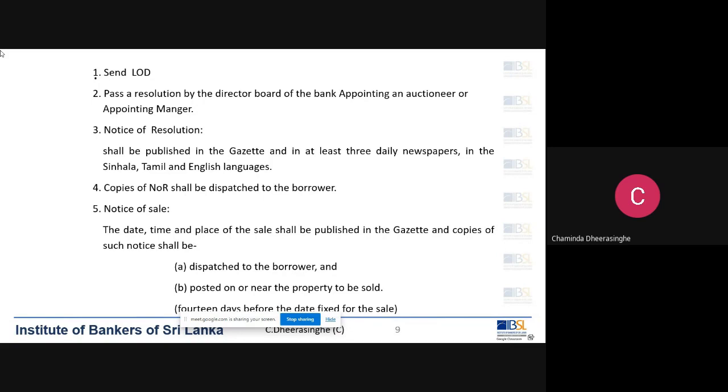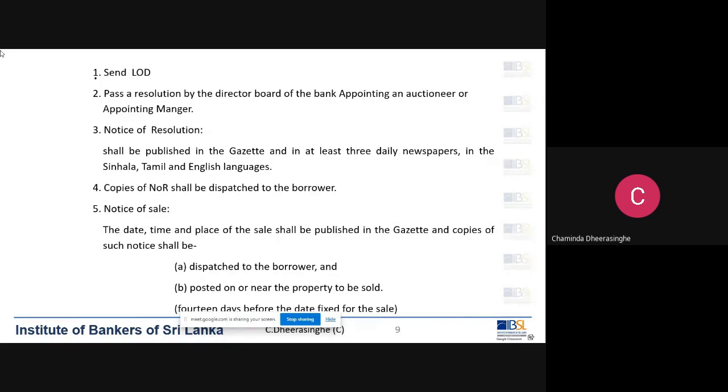Up to step number 3, that is 1, 2, 3, the bank has to do. Then thereafter, we inform the auctioneer that he has been appointed as the auctioneer to auction this property. Sorry, before that, the copies of the notice of resolution that we publish in the Government Gazette and the newspapers, we have to dispatch to the borrower.